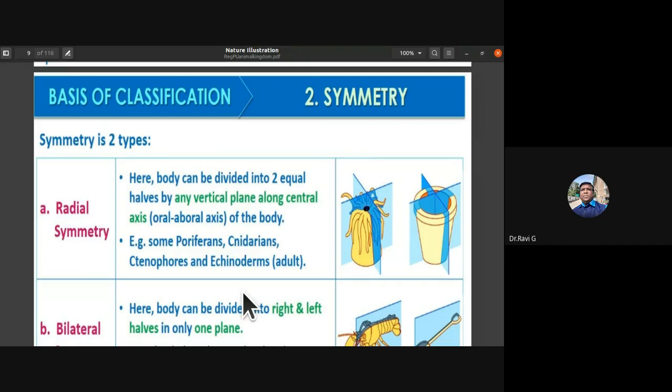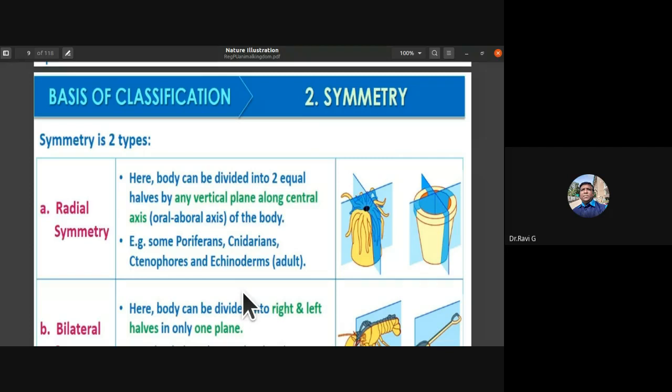So we call it radial symmetry. In radial symmetry, the body can be divided into two equal halves by a vertical plane which passes along the central axis of the body. A few examples: Porifera, Cnidaria, that is Coelenterata, Ctenophores, and adult echinoderms.